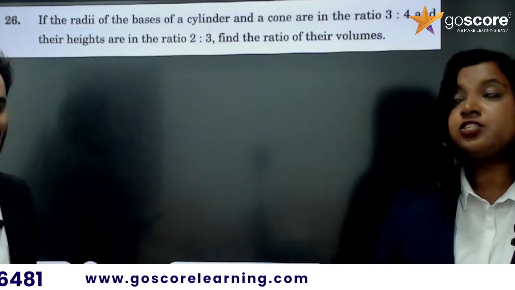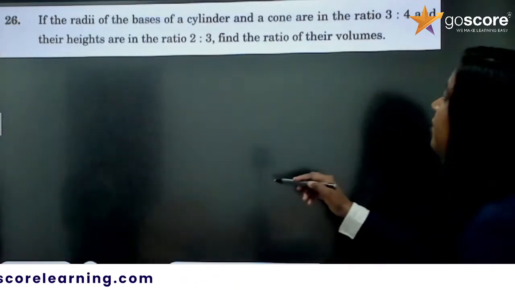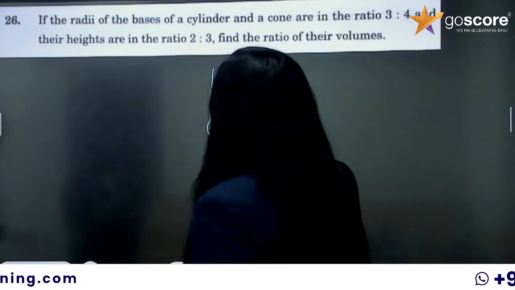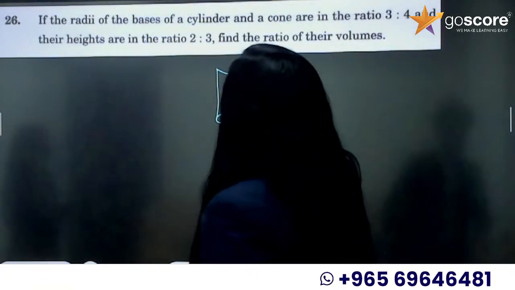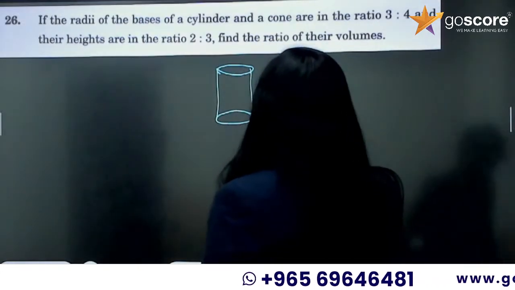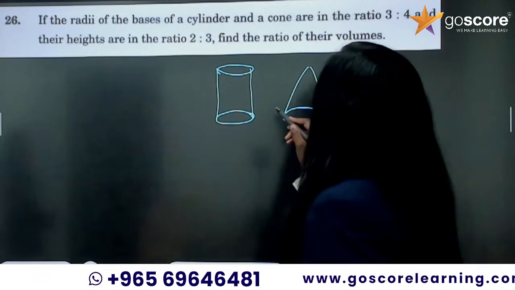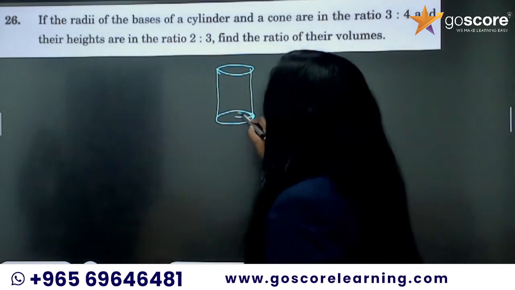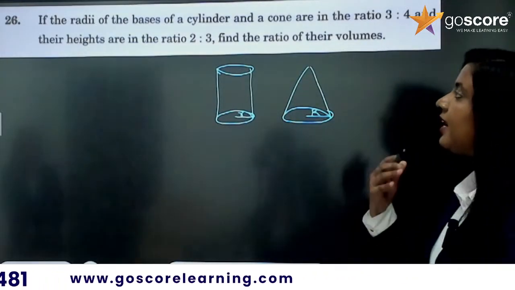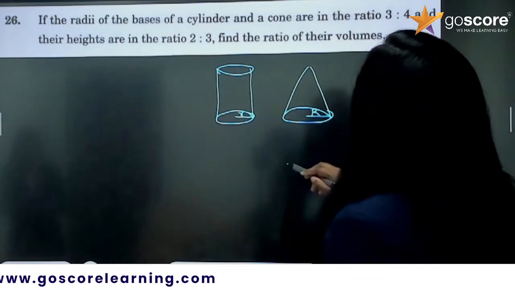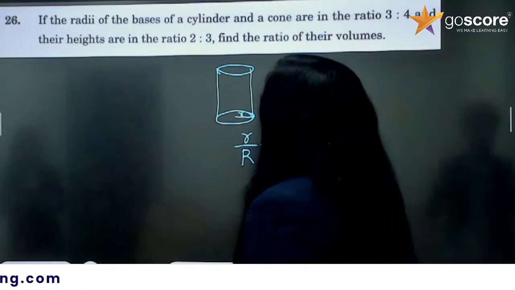Okay. So let's do this question. If the radii of the bases of a cylinder and cone. So you have a cylinder and a cone. Imagine this is a cylinder and this is a cone. The radii of the bases of the cylinder and cone are in the ratio 3:4. So let this be small letter r and let this be capital R. So r by capital R is equal to 3/4.